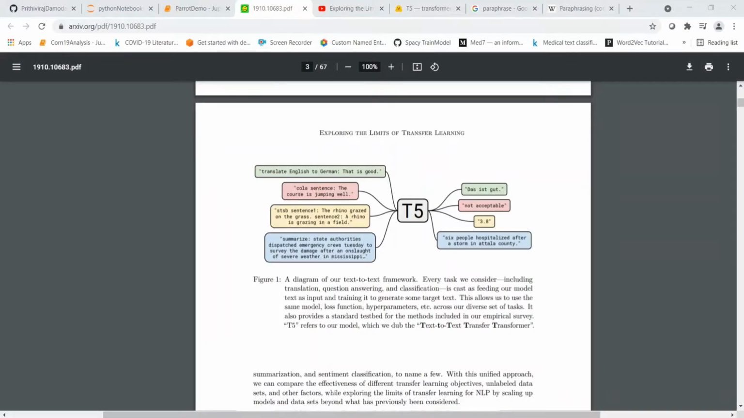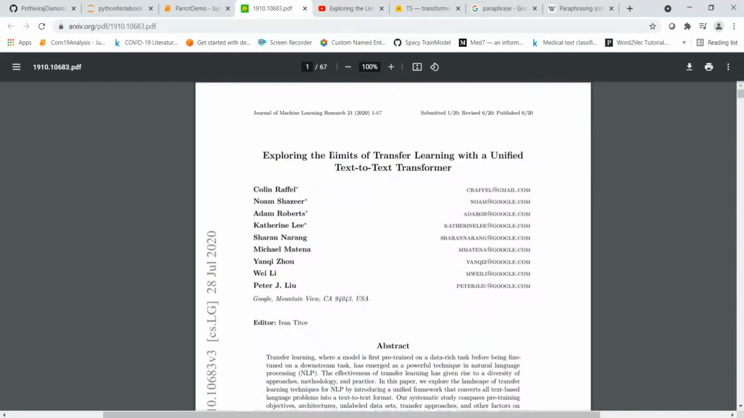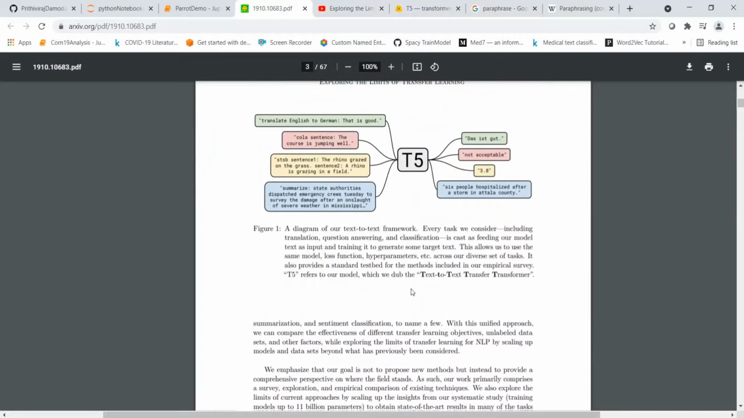The Parrot paraphrasing framework uses the T5 transformer as its base. The T5 transformer is disclosed in this paper from Google Research, which talks about exploring the limits of transfer learning with the unified text-to-text transformer. T5 stands for text-to-text transfer transformer. The idea is that every task in NLP, like translation, question answering, classification, is cast as feeding this model with text as input and training it to generate some target text.